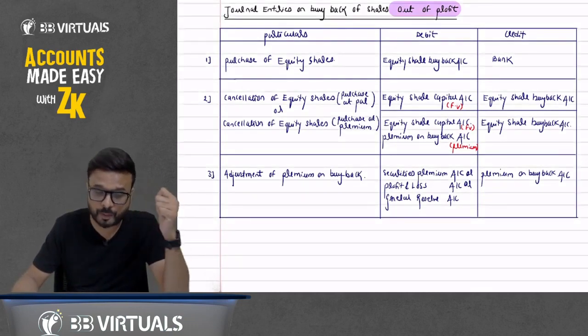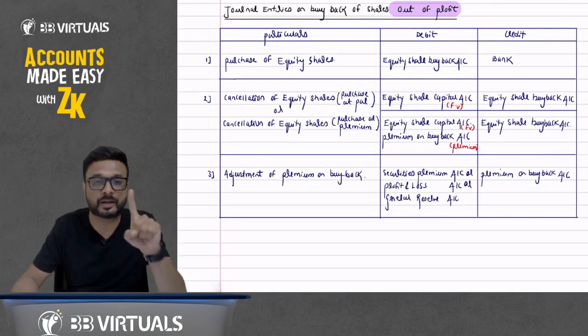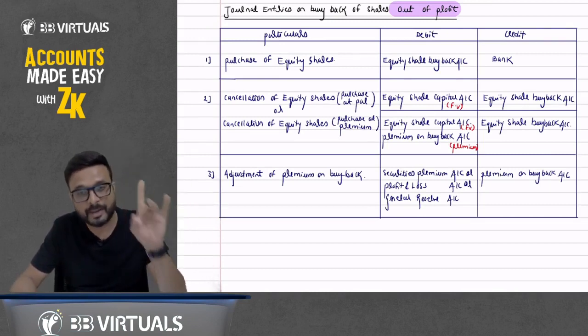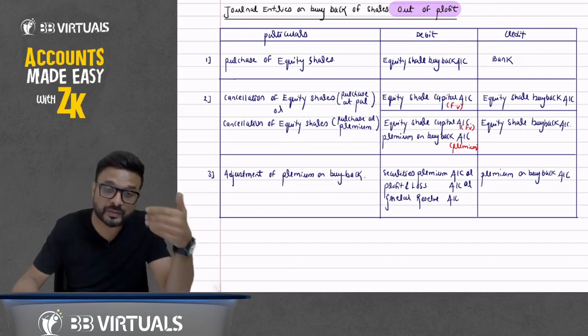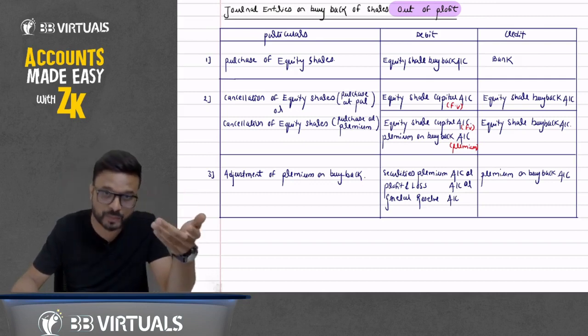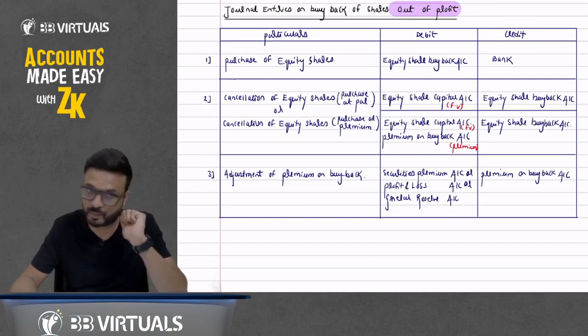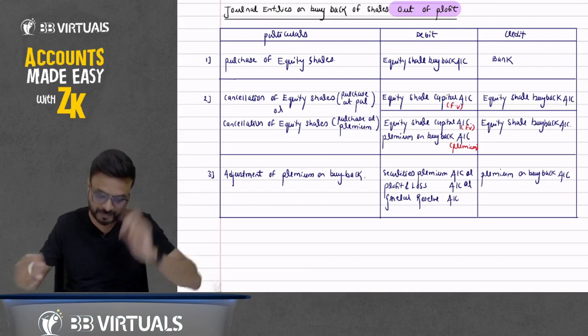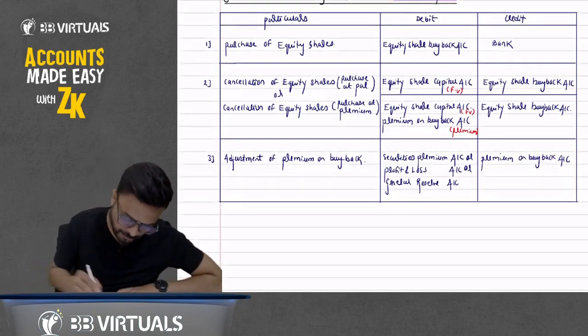When we do buyback out of profit, the entry for issue of shares will not come because we are not issuing any shares in the market. But you know that when we do buyback out of profit, we have to transfer the face value of buyback of shares to which account? CRR account. Okay. So which reserve can we utilize? Free reserve, or securities premium.